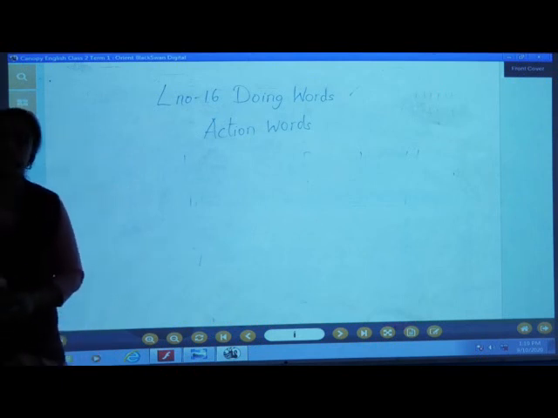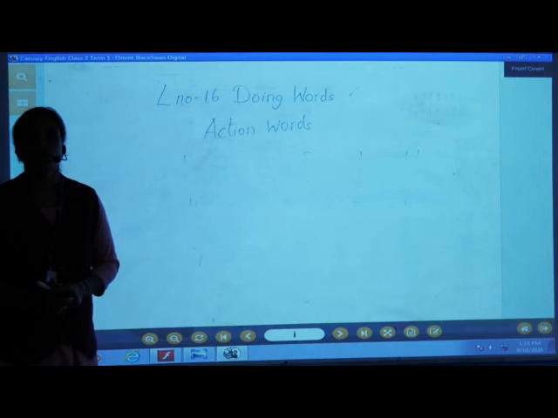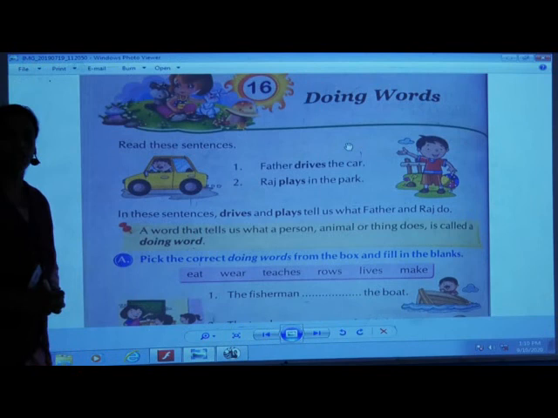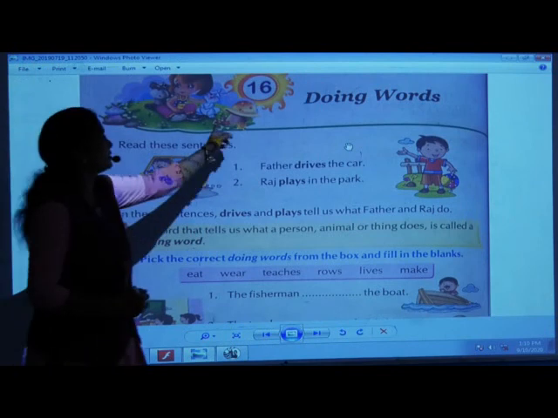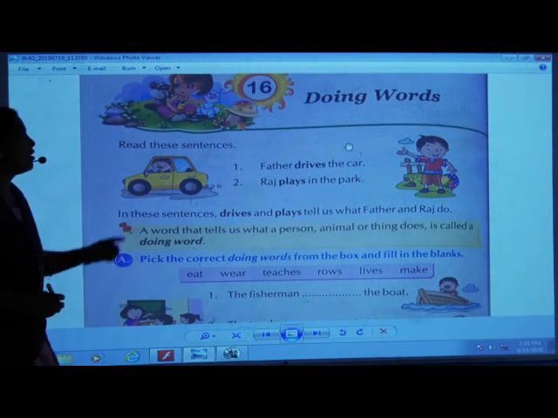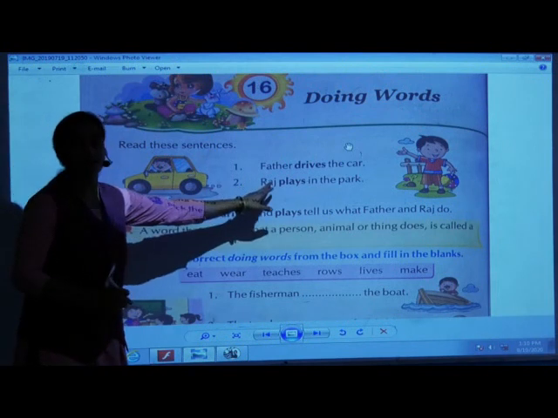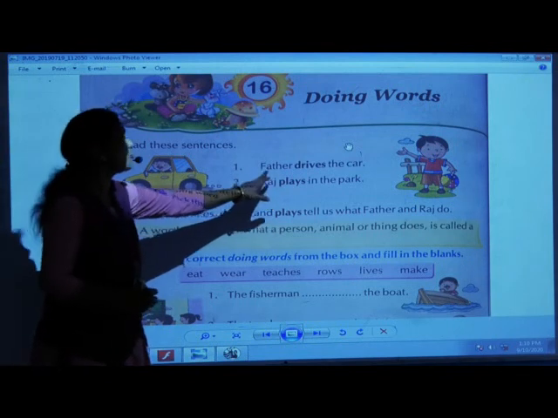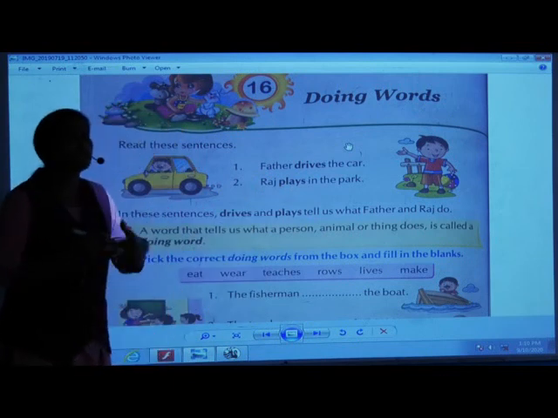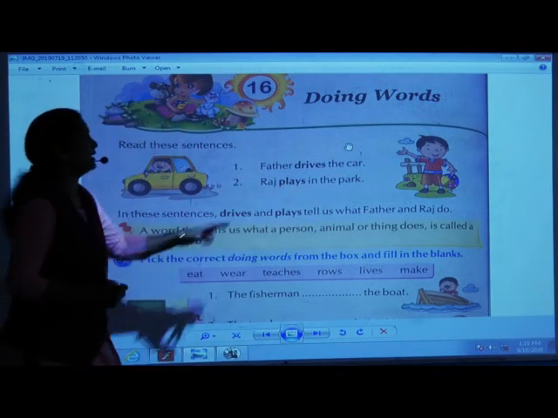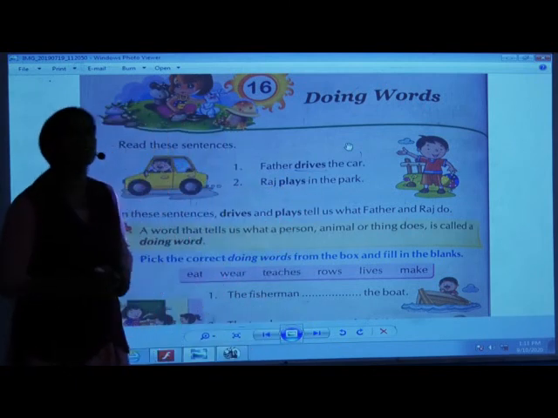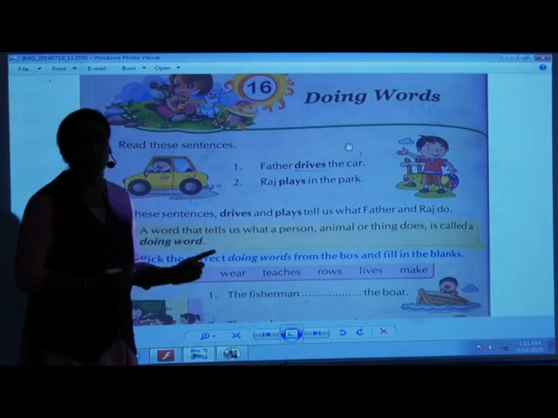Now I request you to take out your grammar textbook. We'll start with our exercises. Ready children with your textbooks? Yes. Lesson number 16, doing words. Now read these sentences. The first sentence is, Father drives the car. Now here tell me what action is done by father? Yes, he drives the car. So drives is an action word or a doing word, right?